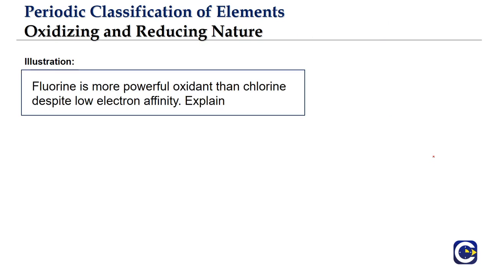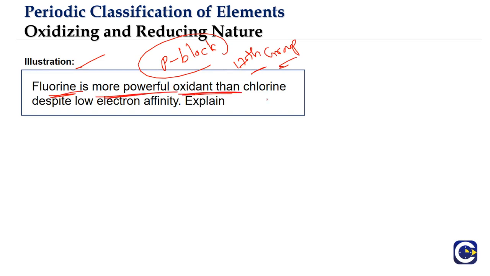Okay, so here we look at one very important question, because this question we may see again in +2 when we go to the P block elements, right? When we talk about the 17th group halogens, we may even check the same question again over there also, okay, because this is a very important theoretical question.